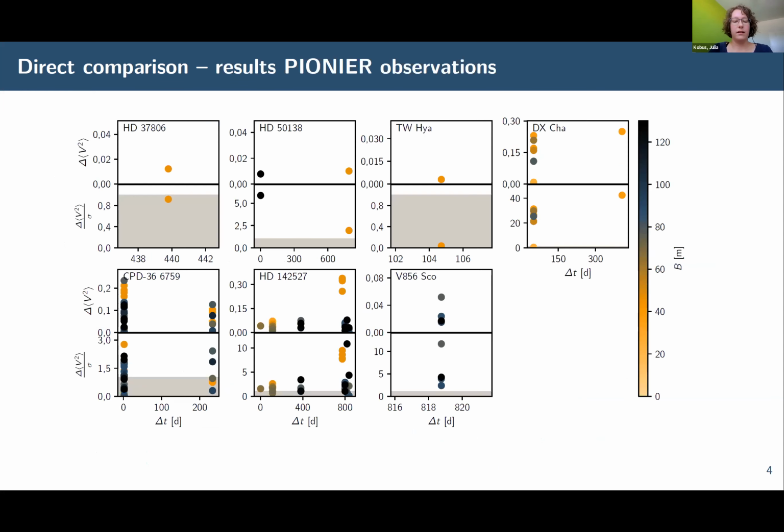On this slide, I have summarized all objects for which PIONIER observations, which are directly comparable, are available. Of these 7 objects, 4 show significant deviations and thus indications for temporal variability. Just for orientation, at the top we have this object, which is the one from the previous slide. And we have HD 50138, which was the one from my first slide with the nice PIONIER images showing the change of the asymmetric brightness distribution.